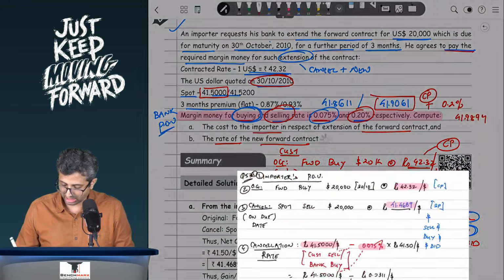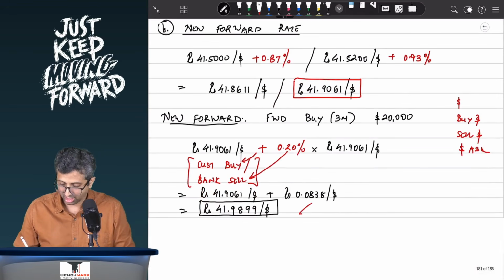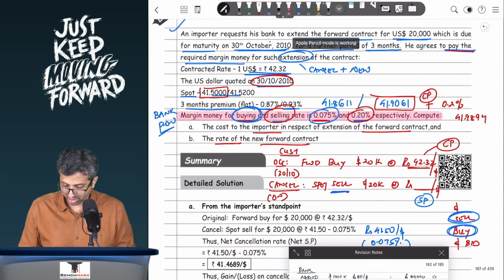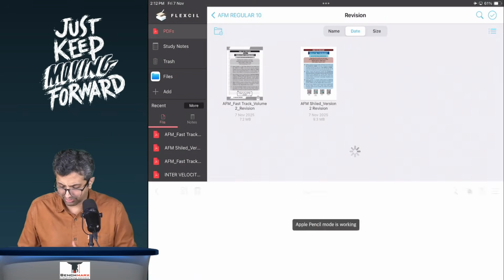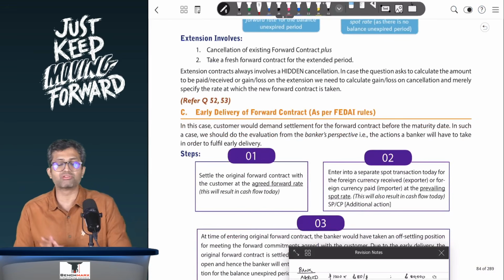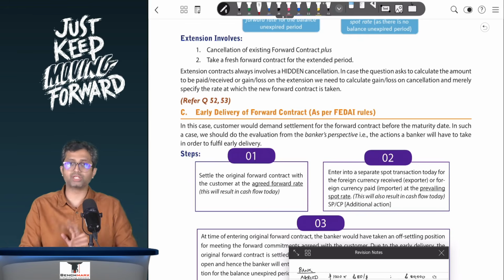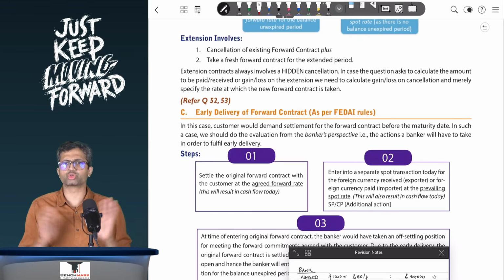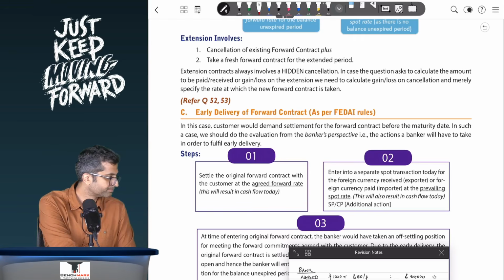41.9899. This is the rate under the new forward contract. So this takes care of the section of extension as well. Now the next part is based on early delivery and then going on to late cancellation. This is as per the specific rules given by the Foreign Exchange Dealers Association of India, that is FEDAI, and hence we will try to solve as per the respective rules.